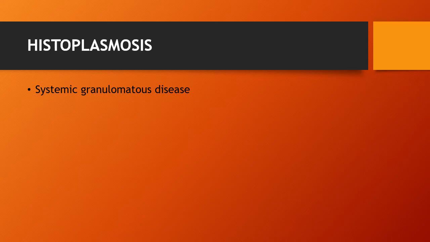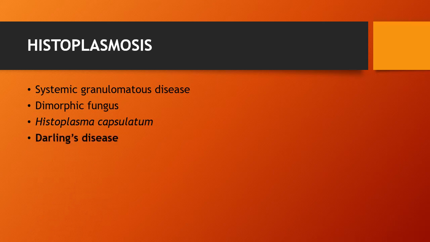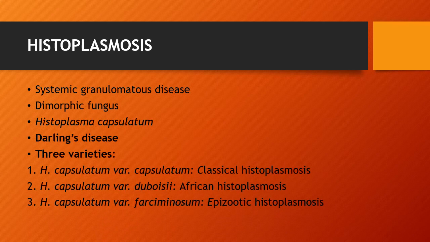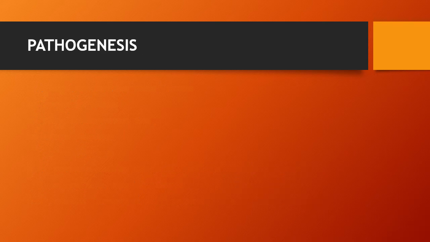Histoplasmosis is a systemic granulomatous disease caused by the dimorphic fungus called Histoplasma capsulatum. This species' name is a misnomer as it is not capsulated. It is also called Darling's disease. It has three varieties, but among these three, the most important and most common is Histoplasma capsulatum, which can cause classical histoplasmosis.